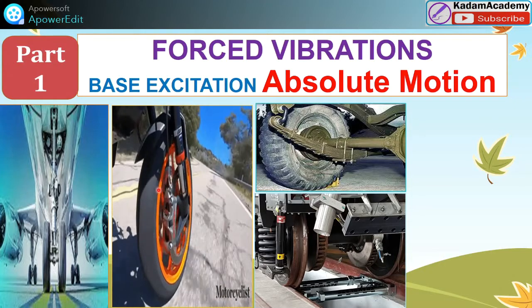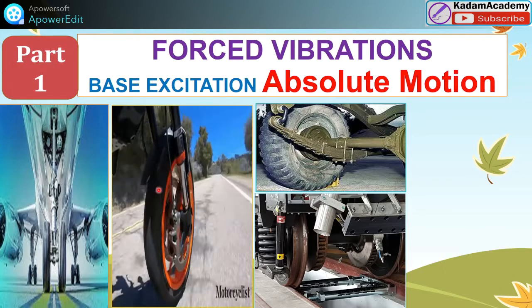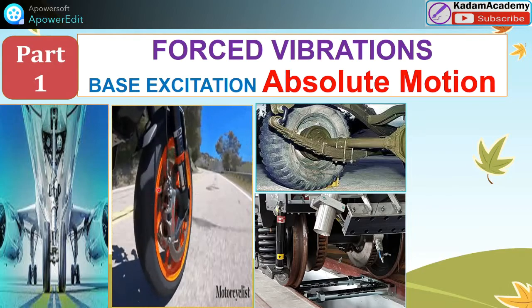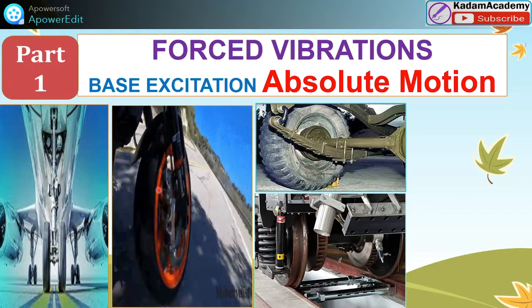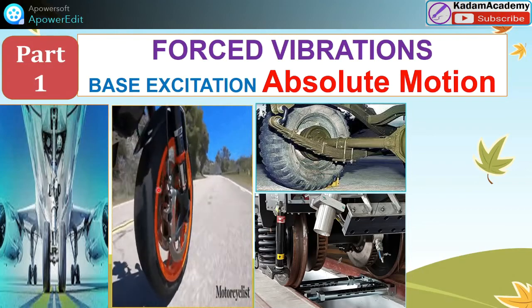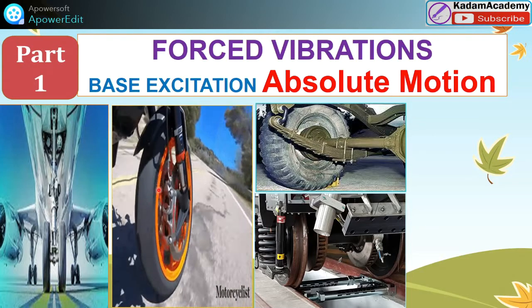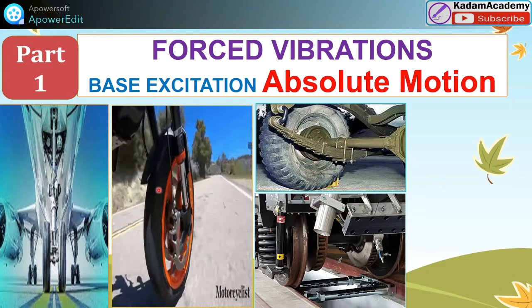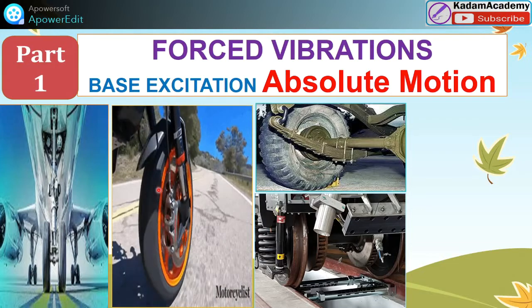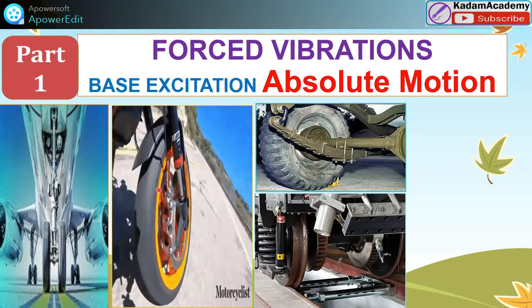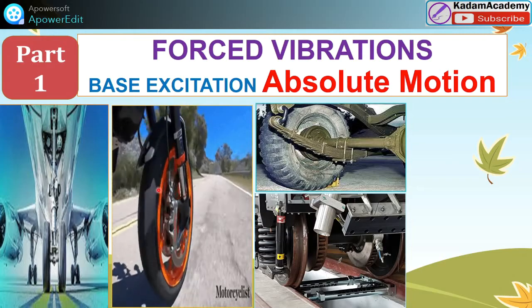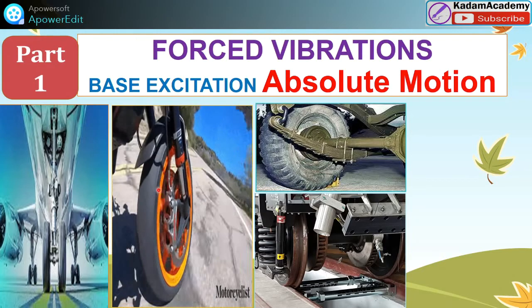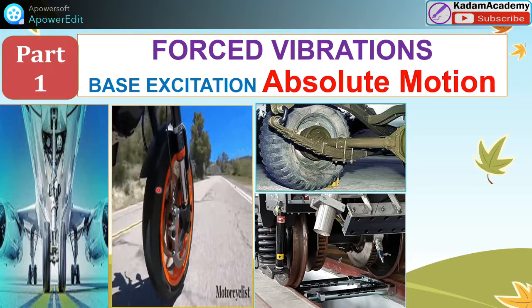Now we'll see how to find out the amplitude of vibration in case of the support. Motion depends on the speed of the vehicle and the nature of the road surface. The vibration measuring instruments are designed on the support motion approach. Such systems are supposed to have a single degree of freedom for the simplicity of the mathematical expression.